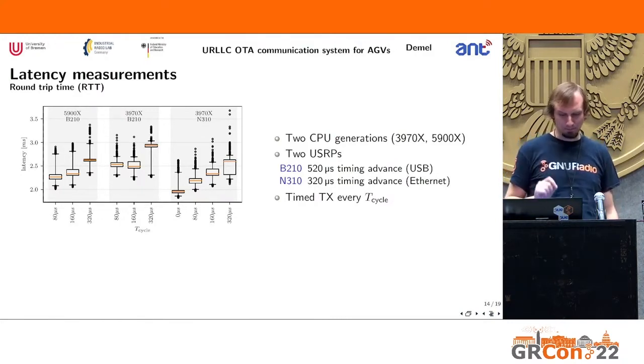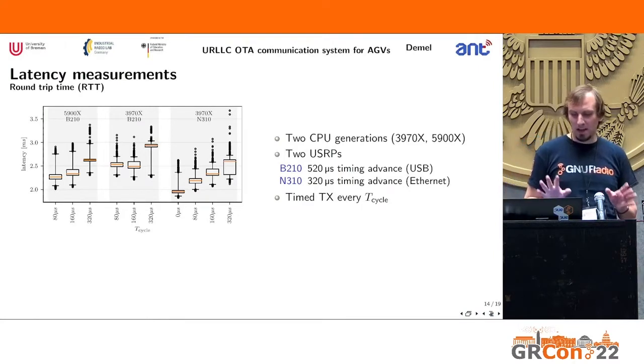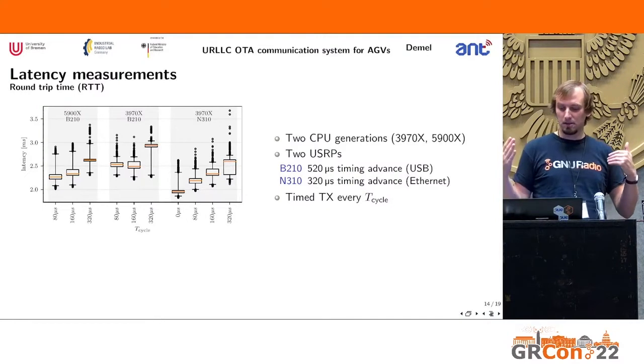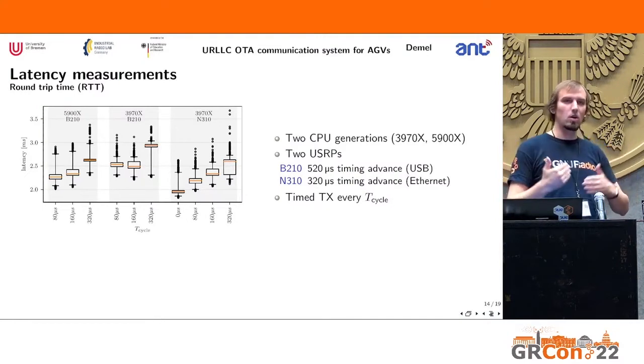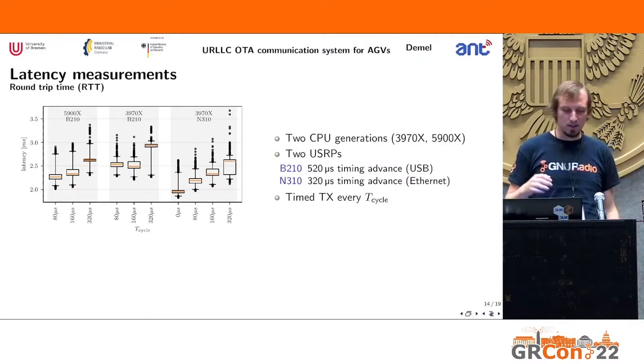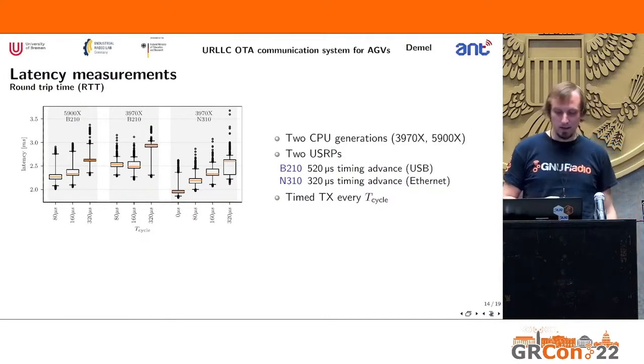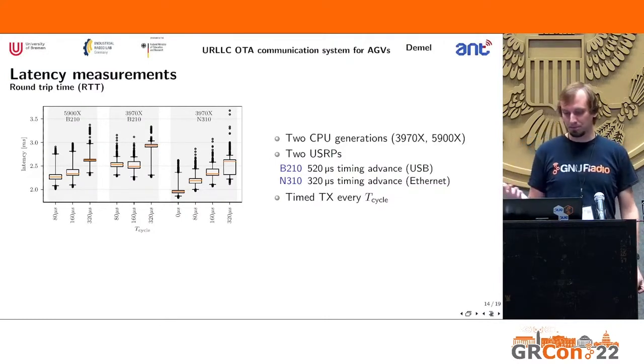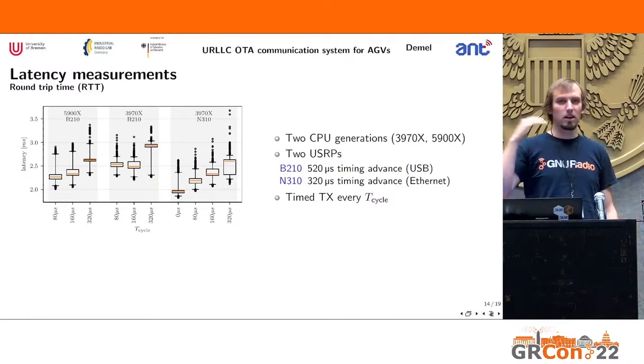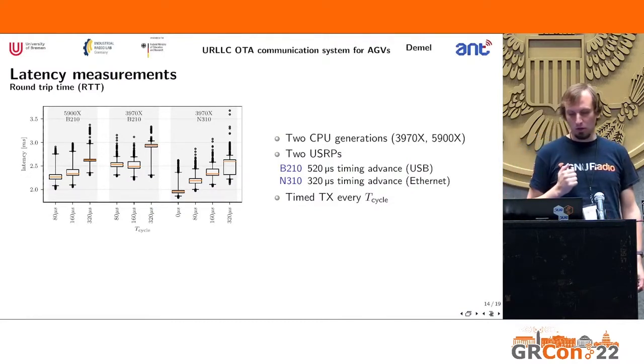So as you can see, our round trip times are depending also on the cycle time. So we only allow to transmit every cycle. And then you can see that we end up at around 2.5 milliseconds. Actually, the 5900X is a bit faster than the other. But then again, if we use an N310, our latencies will be lower overall.